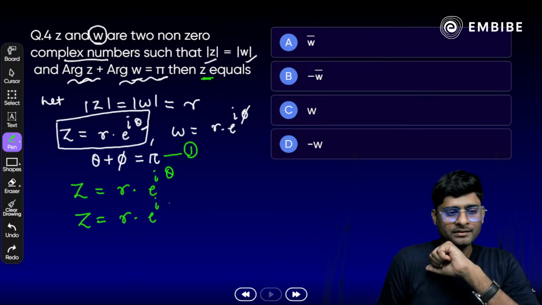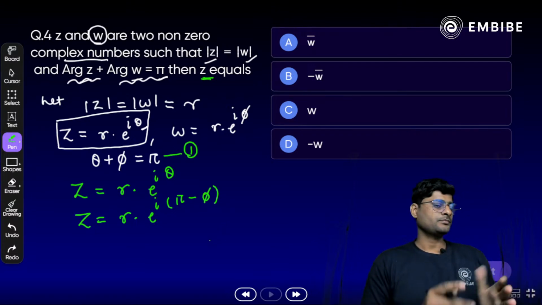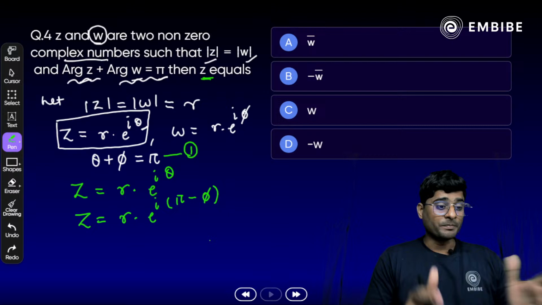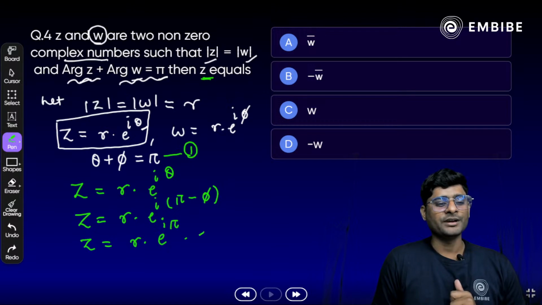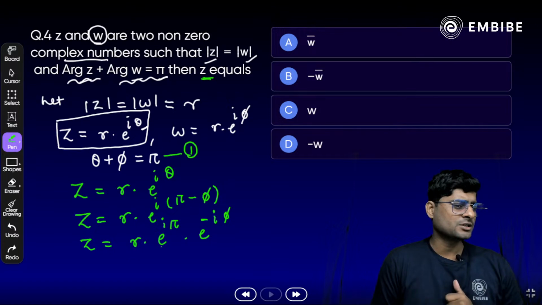Pi minus phi. Yes, pi minus phi here. We have to simply replace here. Now just open it. Z equal to r times e raised to power i pi into e raised to power minus i phi. Now what is e raised to power i pi?